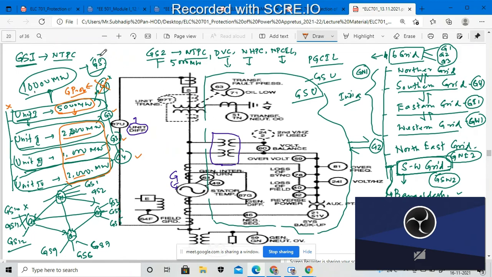So one generating station has 10,000 megawatt of power for generation purposes, and each and every generating station has some units. Each and every unit is connected with a generator, and each and every generator is connected in series. This generator will be connected with the power grid for the distribution of the power.